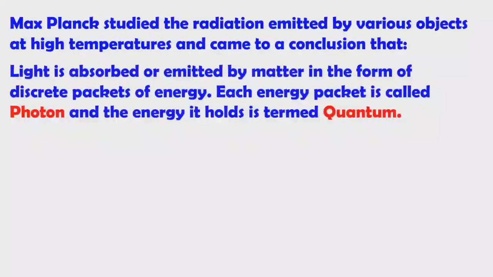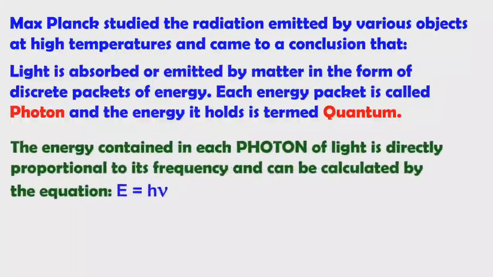Each energy packet is called a photon, and the energy it holds is termed a quantum. It will absorb and emit energy, and the energy it holds is called quantum, while the packet it releases or absorbs is called a photon. Light is absorbed or emitted by matter in the form of packets of energy.